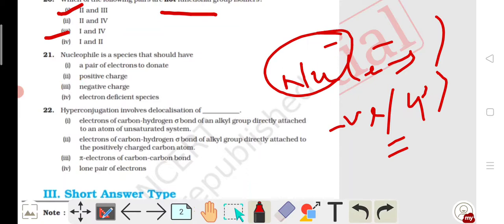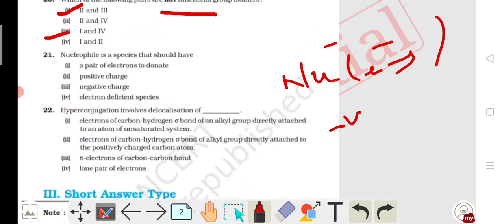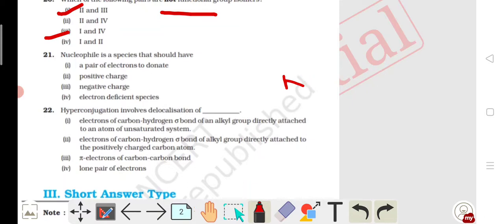Then comes question 22, hyperconjugation. As I told in my previous lecture, hyperconjugation is a no-bond effect. So it is basically a sigma bond delocalization. That means hyperconjugation involves the delocalization of a sigma bond.